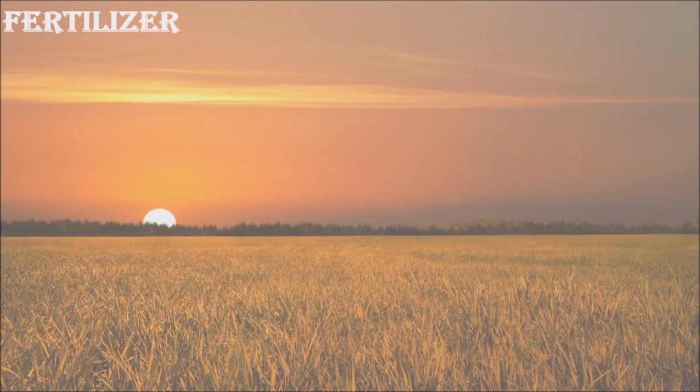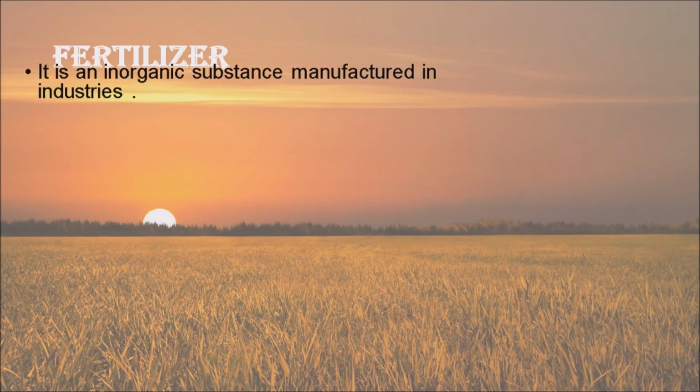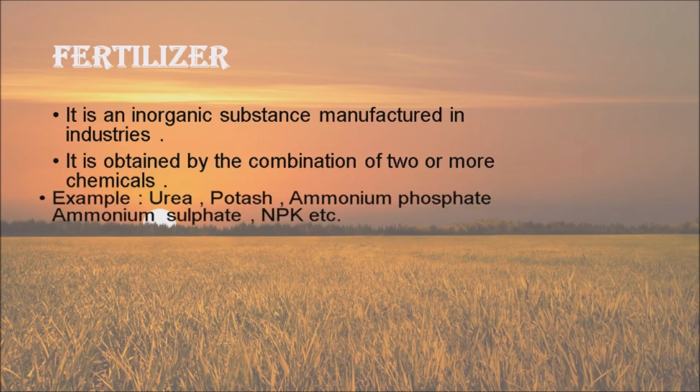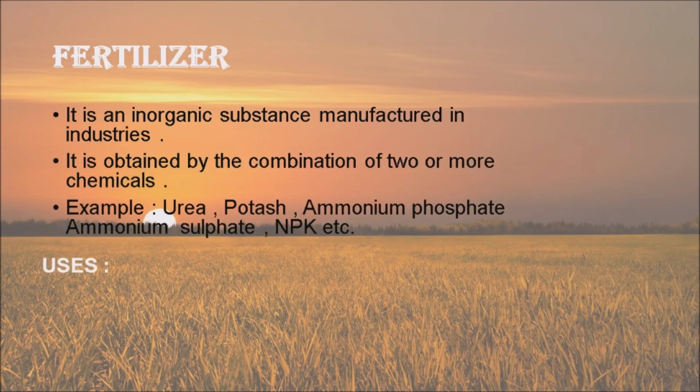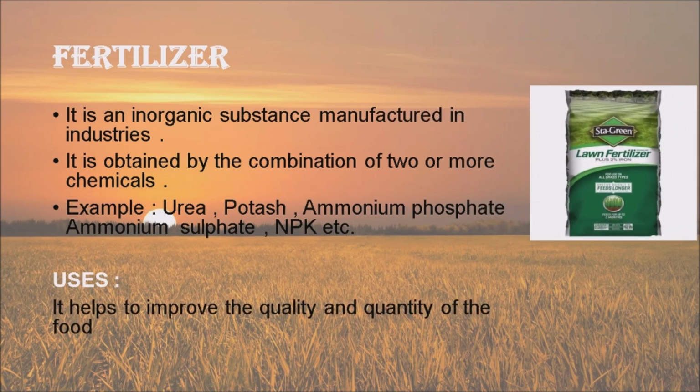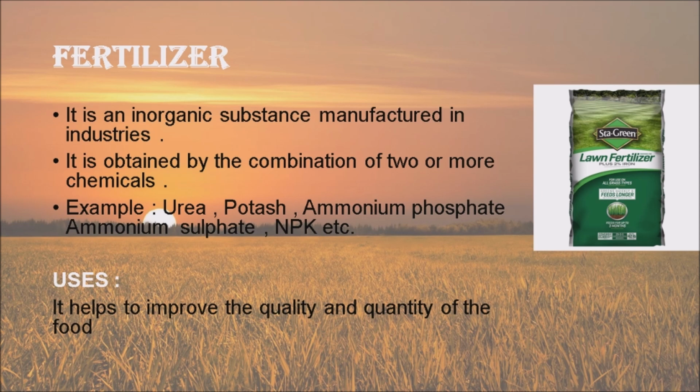Fertilizer. Fertilizer is an inorganic substance manufactured in industries. It is obtained by the combination of two or more chemicals. Examples: urea, potash, ammonium phosphate, ammonium sulfate, NPK, etc. Fertilizers help to improve the quality and quantity of food.